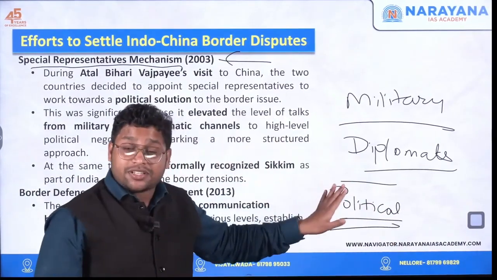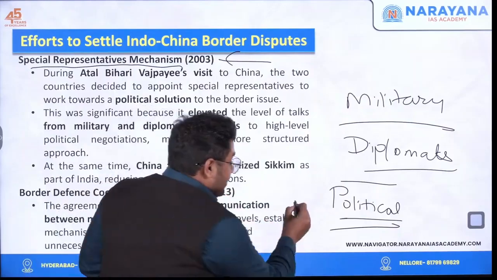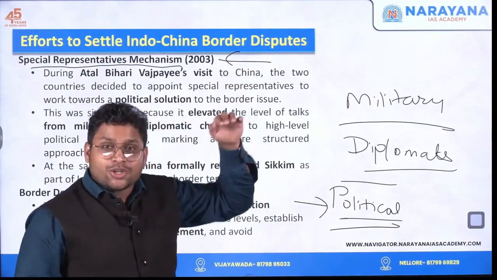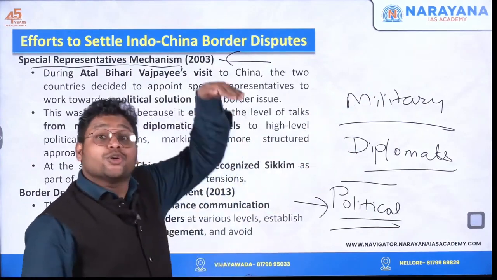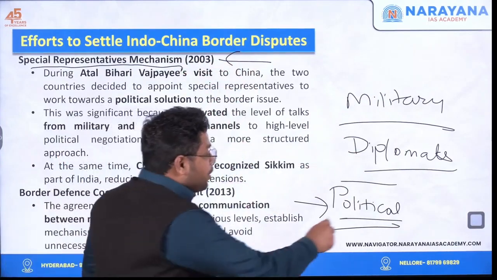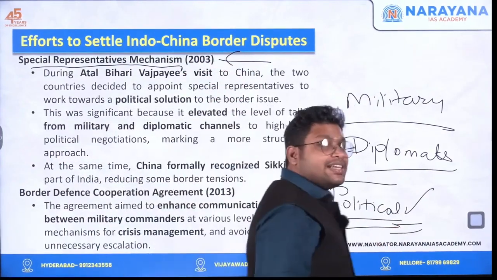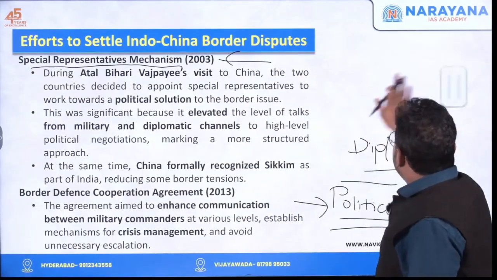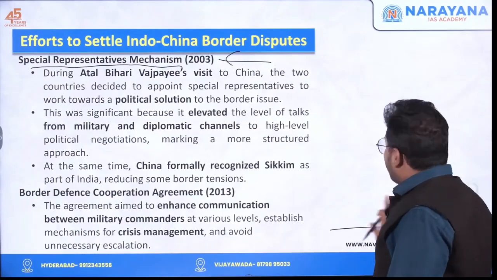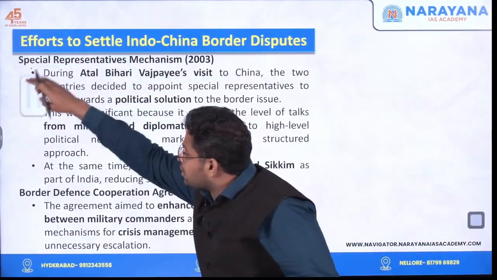Political representative simply means that this is the highest authority. So the level of talks has been raised from military or diplomatic to the political level. And if we resolve the crisis through political means, that's the final solution we can say. So special representatives were allocated and this mechanism was started to resolve this issue.